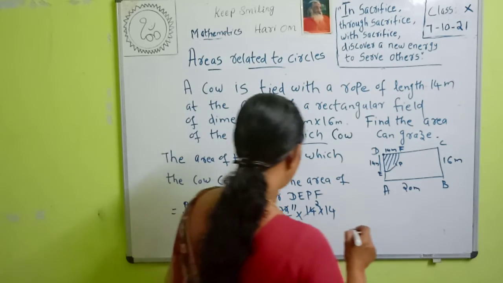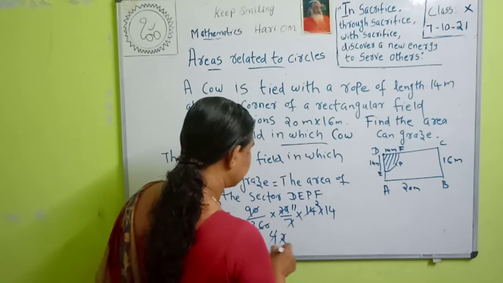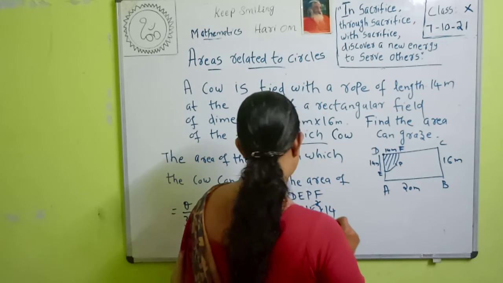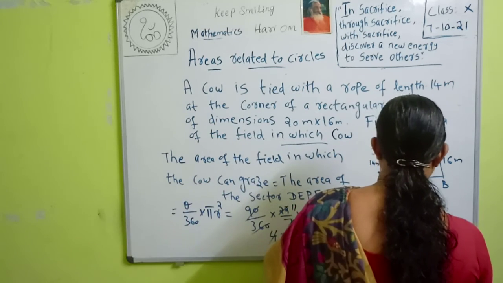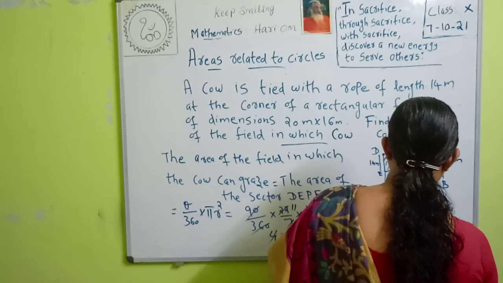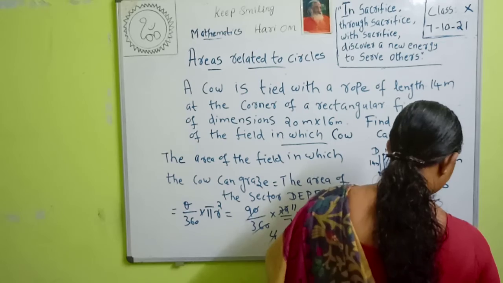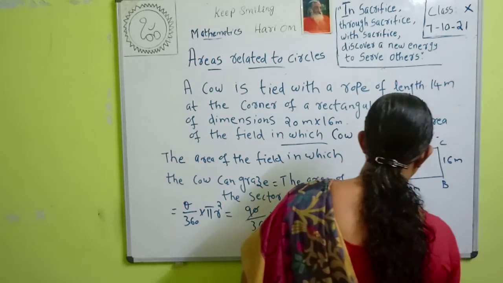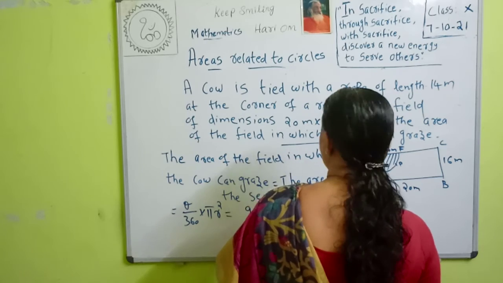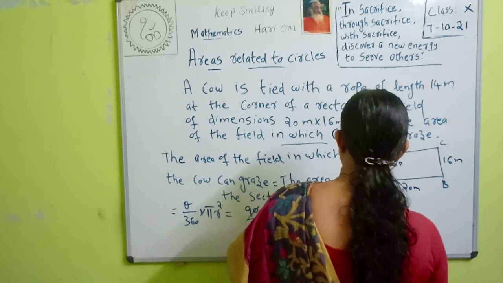That is 22 into 14. Here also we can cancel. 2 and 2 cancel. Then it is equal to 14 into 11, that is equal to 154. What is the unit? Meter square.